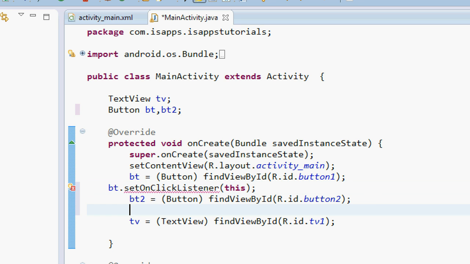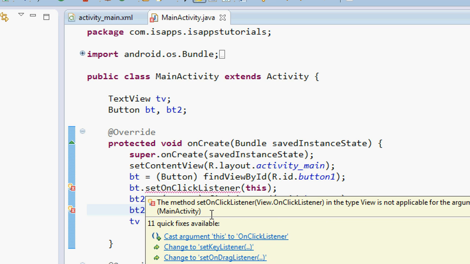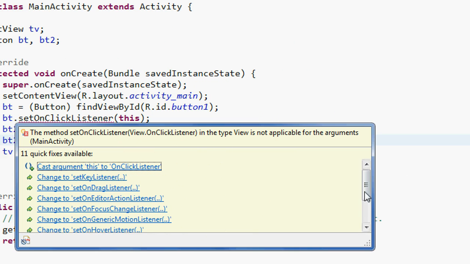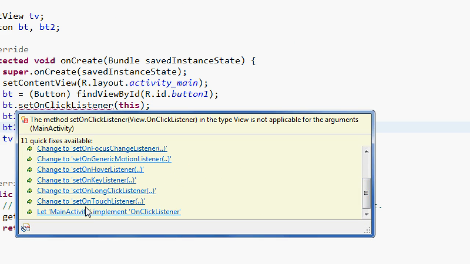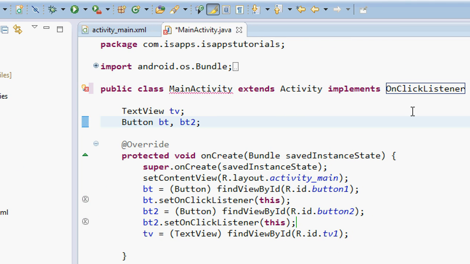So here I can again say bt2.setOnClickListener(this). Control Shift F, format the stuff, hover your mouse on the errors,